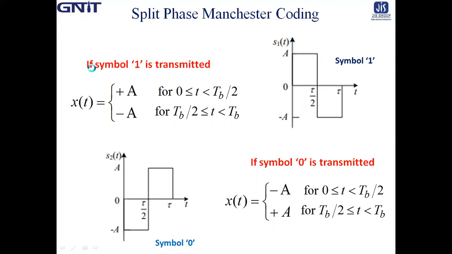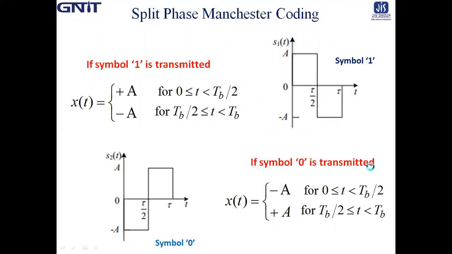So if symbol 1 is transmitted, then x(t) is equal to plus A for t belongs to 0 to TB/2, half TB. And next is minus A for t belongs to TB/2 to TB. And the next half is minus A.